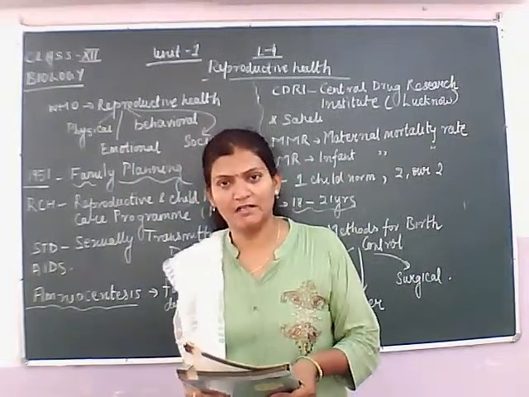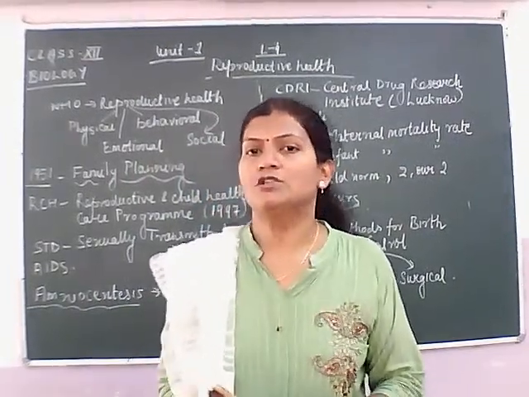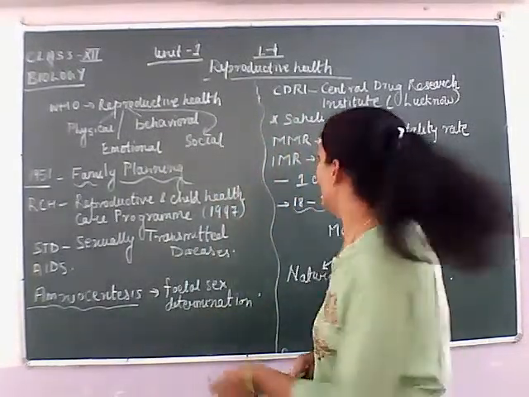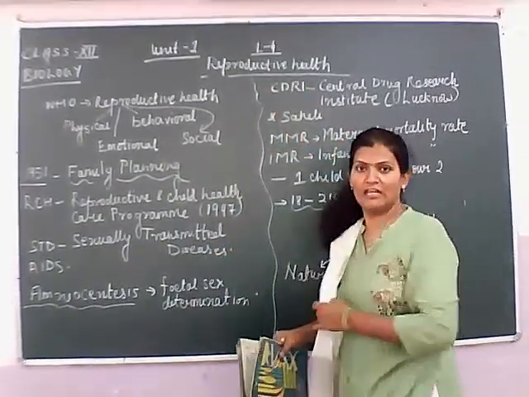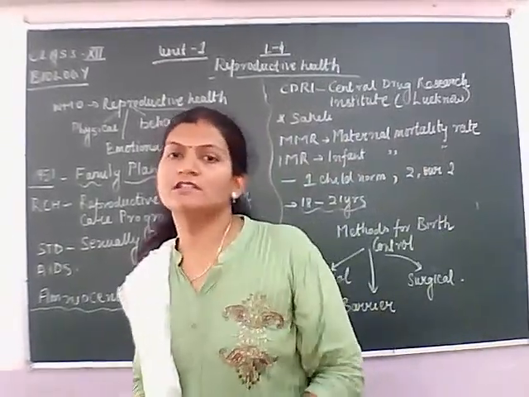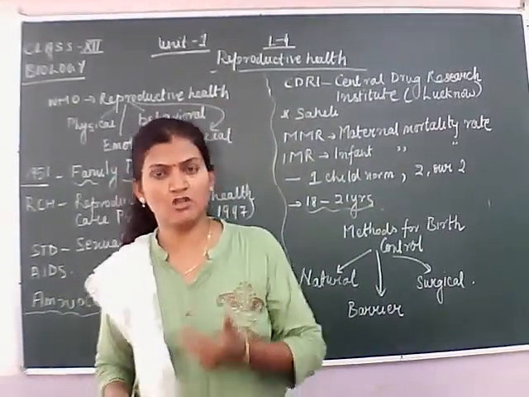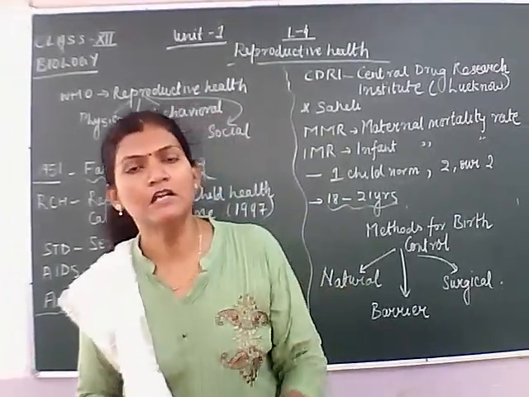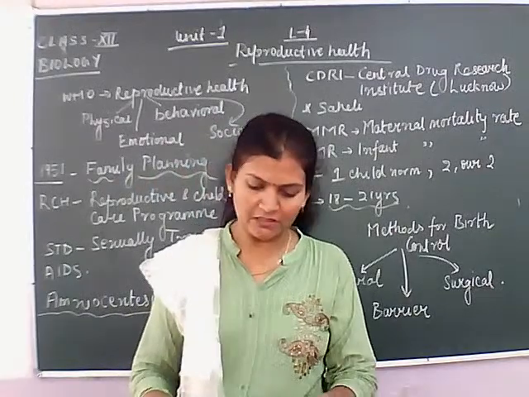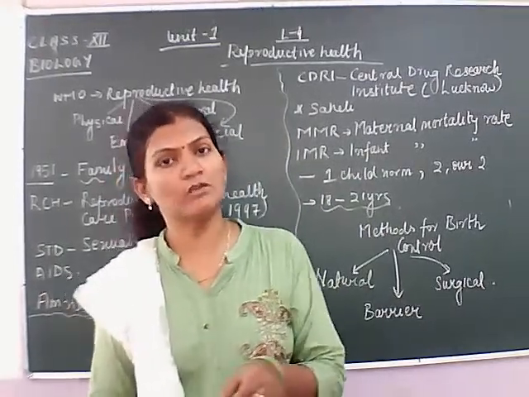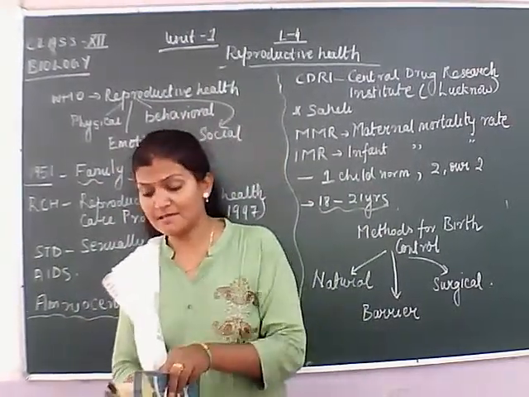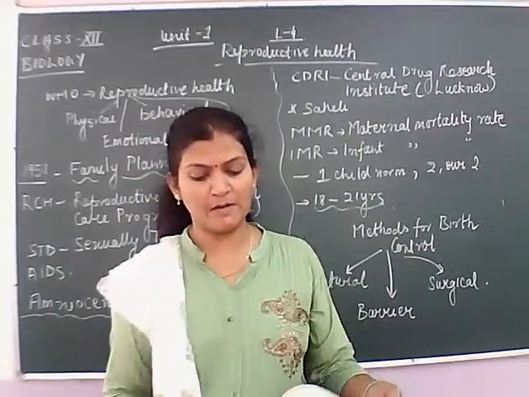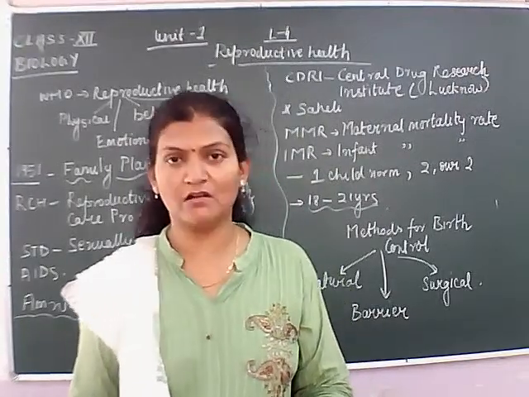Students, today I will take chapter 4 of unit 1, and the name of the lesson is reproductive health. And before going to today's topic, just a recap of what we have done. Lesson 1 was reproduction in organisms.